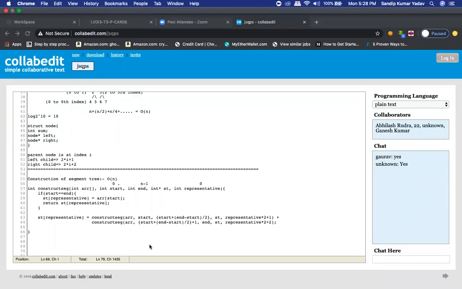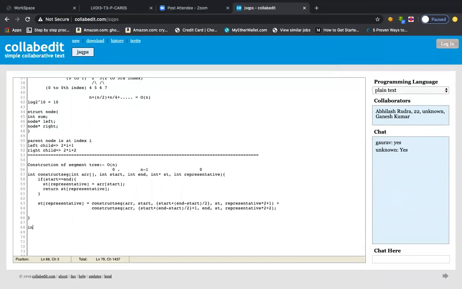So for example, we want to find a sum. I'm writing a function which will calculate the sum, returning an integer value, and let us say the name of the function is sum, right? And we'll be providing the different parameters.